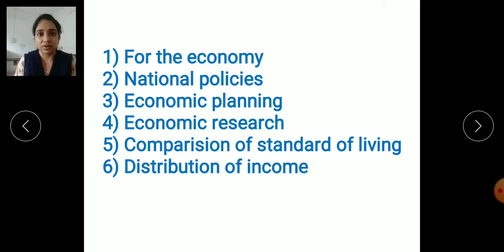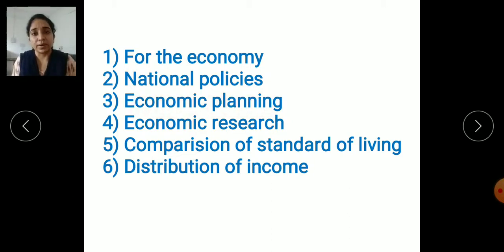the agricultural sector is not giving that much output, the government will try to make different policies so that the agricultural sector production should increase. So that is known as the national policies. Just due to the national income, they will come to know which sector is not able to produce the expected production, and accordingly they will make the policies.